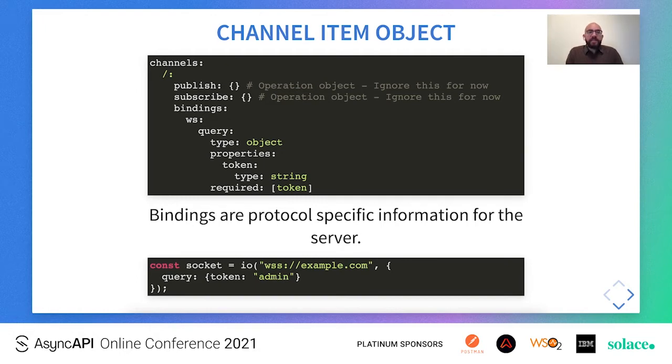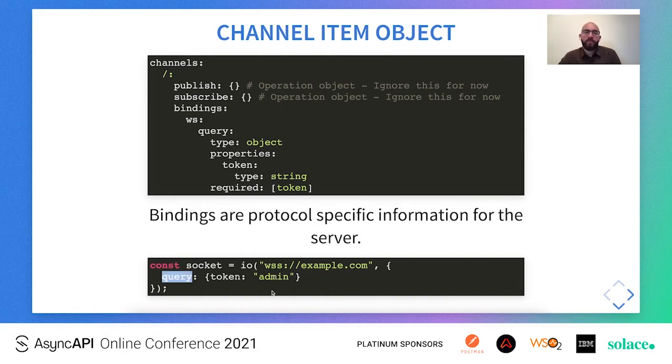So in this case, we have a WebSocket binding defined for the default channel, for the main channel, where it specifies a schema for the query params. This means that whenever a client wants to connect to that main namespace, they need to provide this token property as part of the query param object, and this token property should be of type string. And this is how it actually happens in the following implementation snippet below, where the Socket.io client establishes a connection passing this query param.